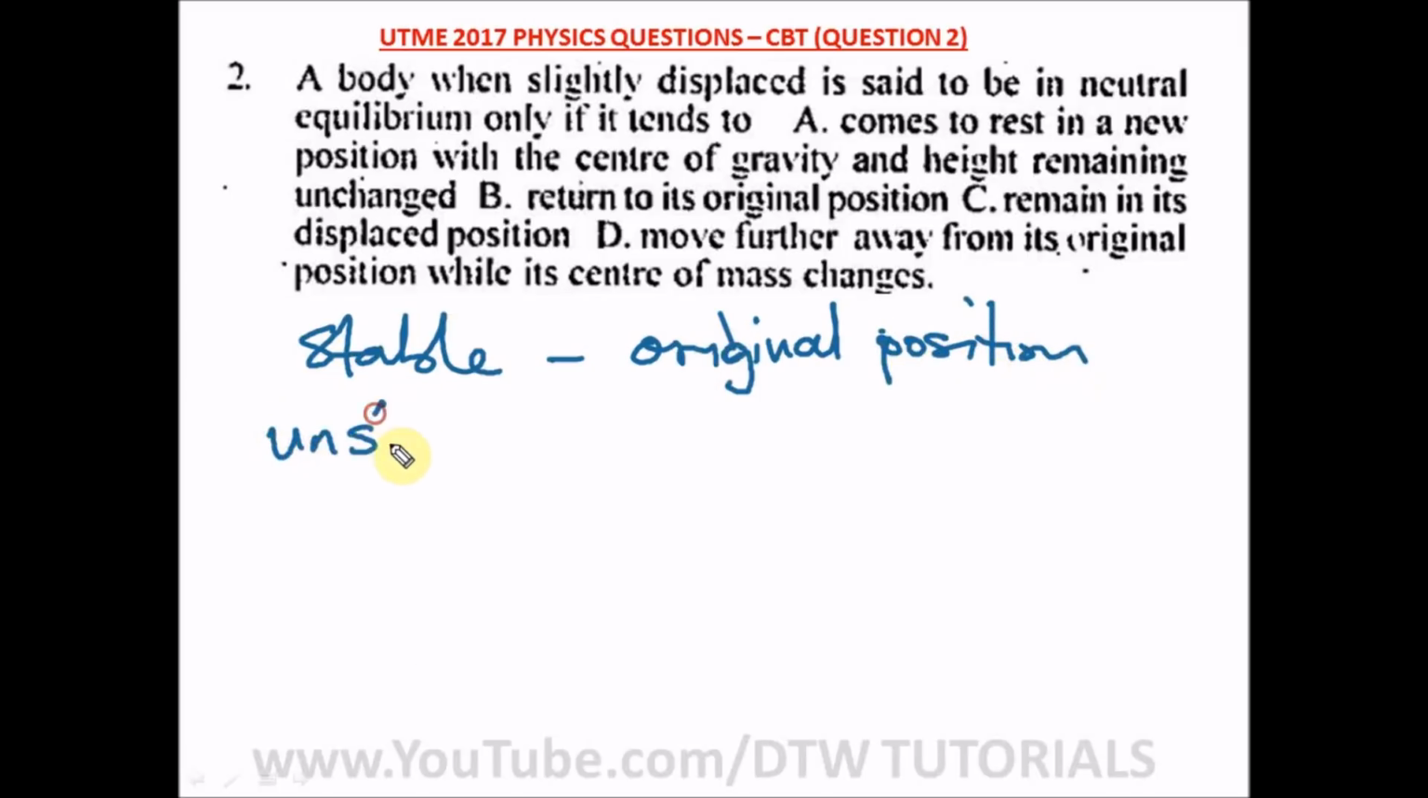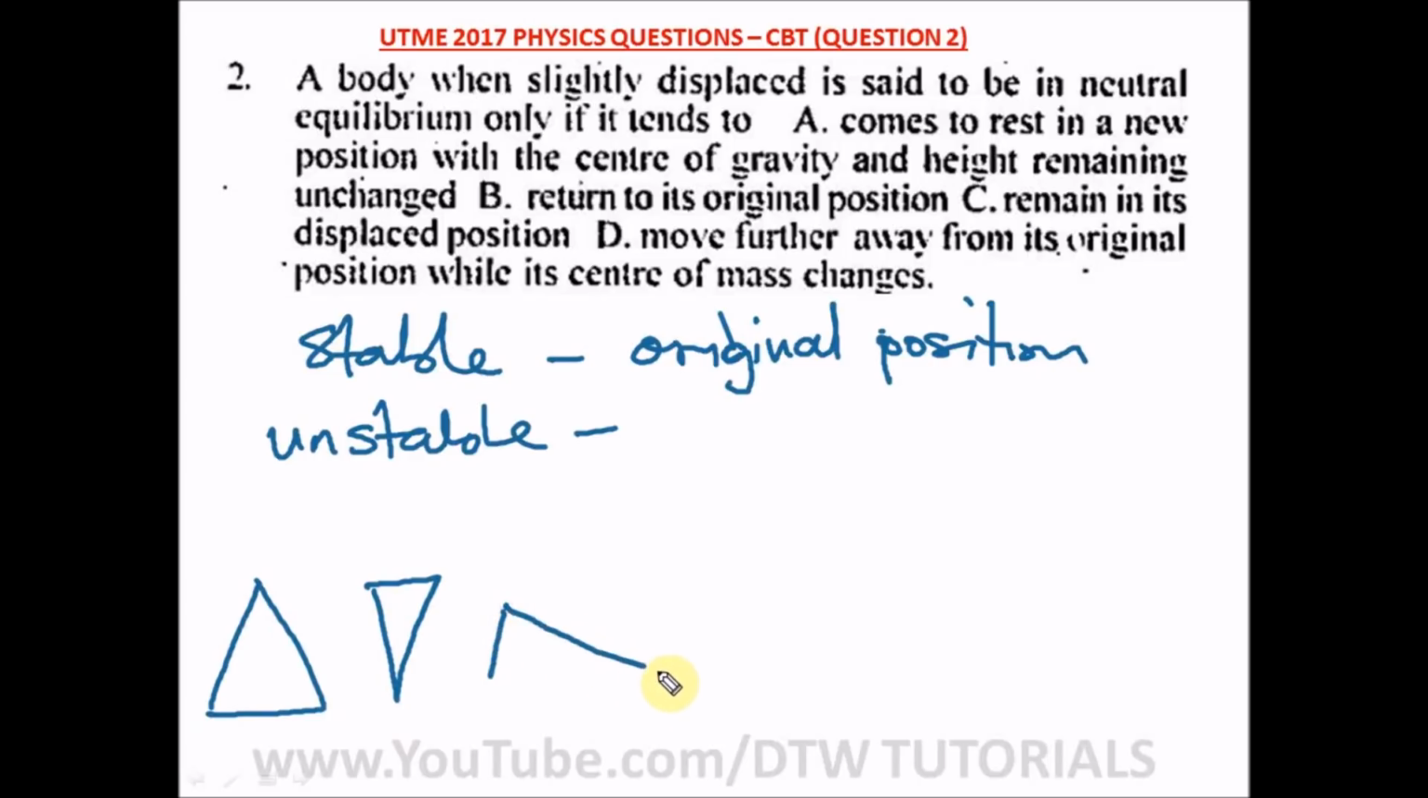While you're in unstable equilibrium, it would move further away from the original position. This is like the examples given of stable and unstable. If you put a cone on its base, it is in stable equilibrium. No matter how you move it, it will go back to its original position. Unstable is when it's on its tip.